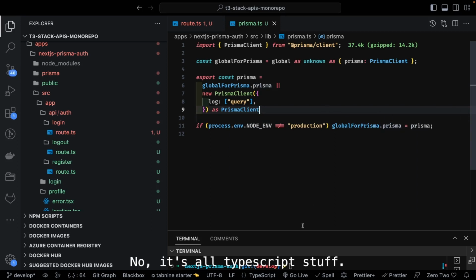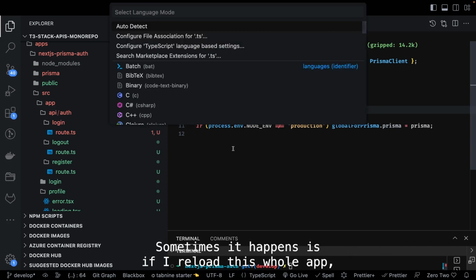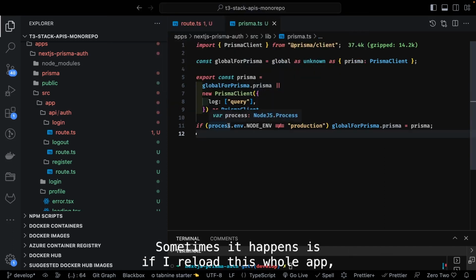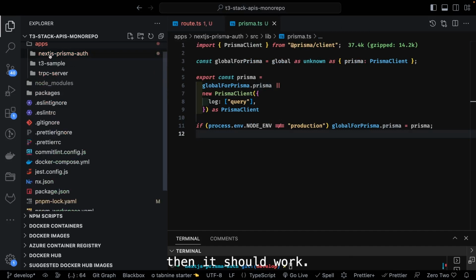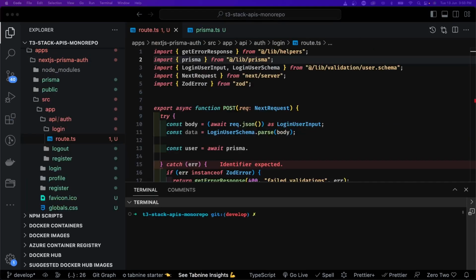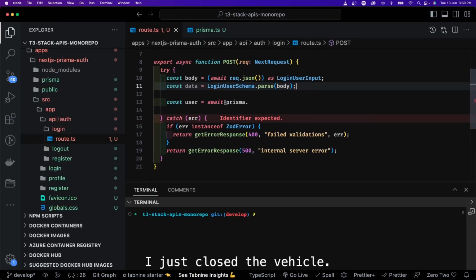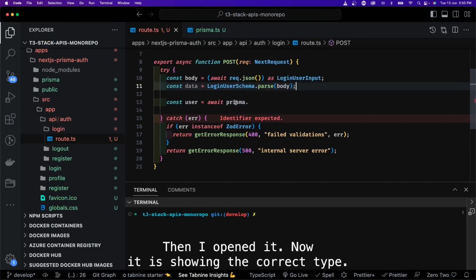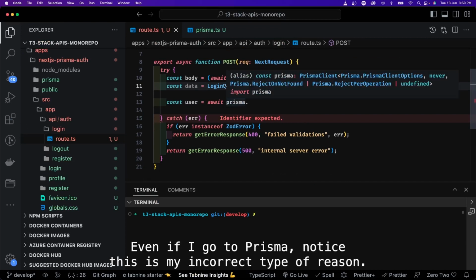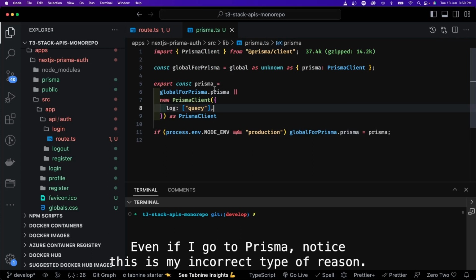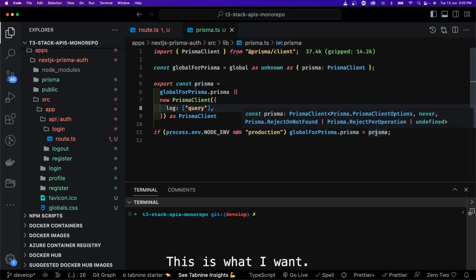It's all TypeScript stuff. Sometimes it happens that if I reload this whole app, then it should work. Okay. And here you can see I literally did nothing. I just closed VS Code and I opened it. Now it is showing the correct type. Even if I go to prisma.ts, this Prisma is showing the correct type of PrismaClient, right? This is what I want.